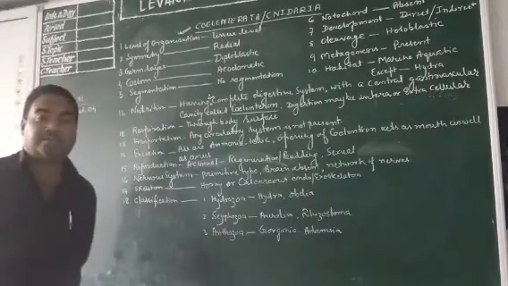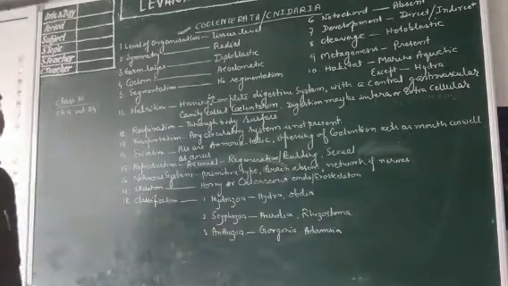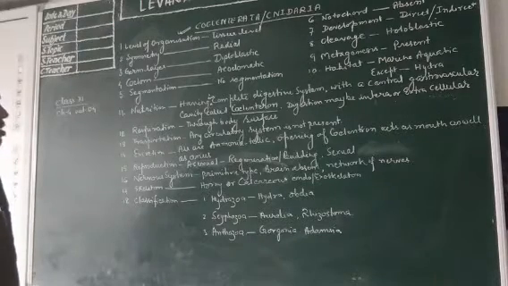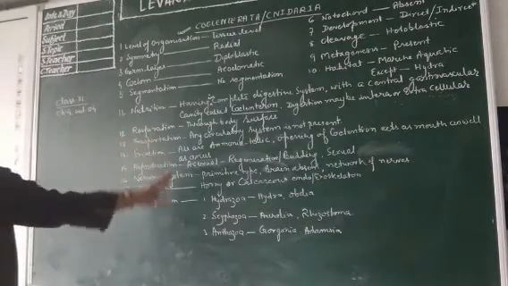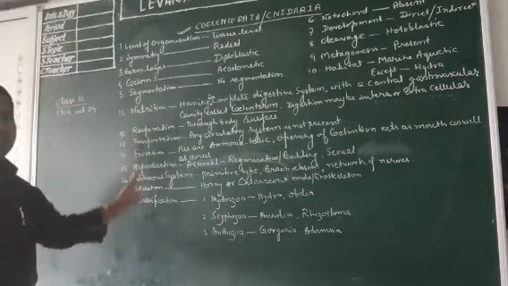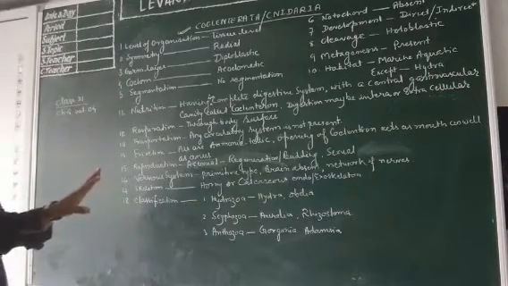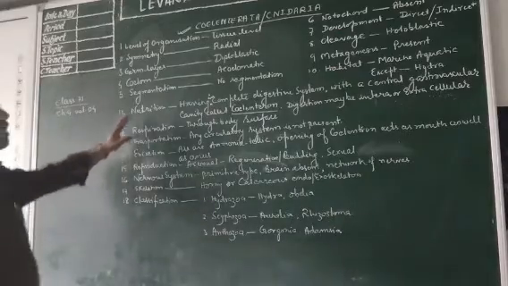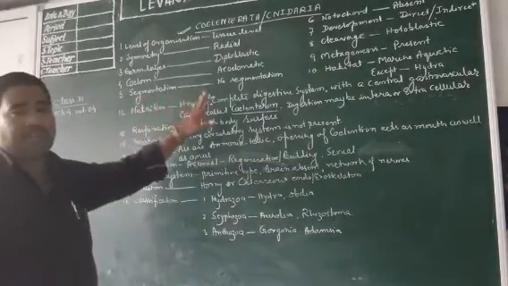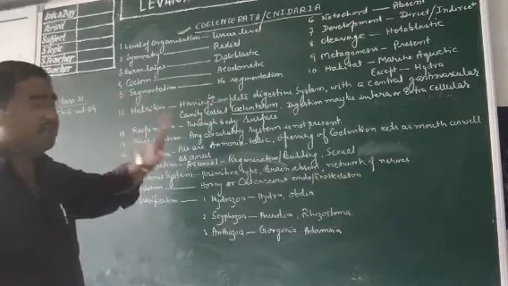For any phylum of the animal kingdom, we must know at least these 18 facts. Certain ones are most important from the examination point of view. These are common things, but I have written everything very clearly.